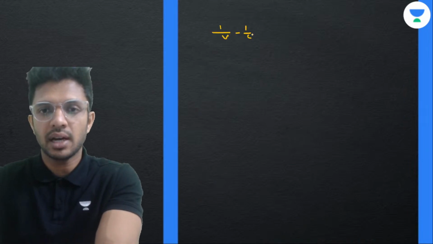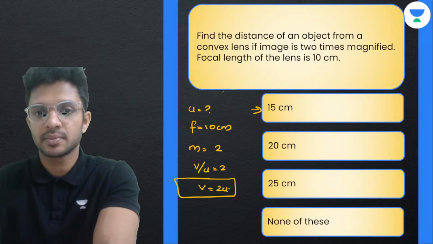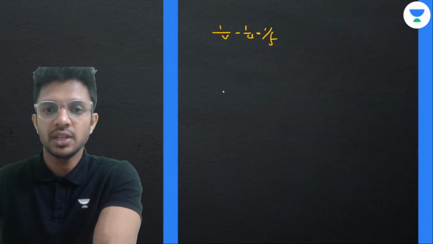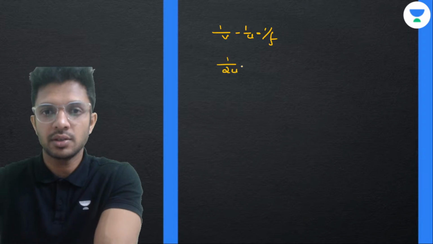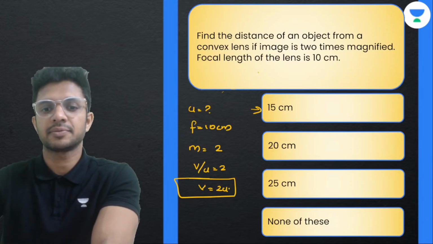Okay. Now we can easily find out 1 by V minus 1 by U equal to 1 by F. So V is 2U. 1 by 2U minus 1 by U equal to 1 by focal length.